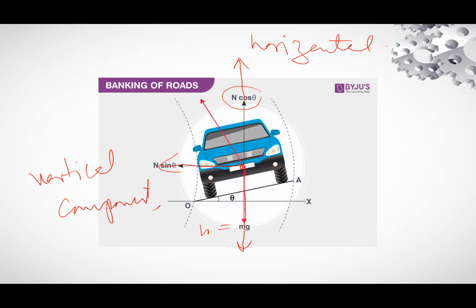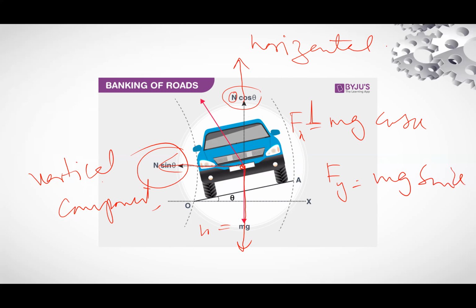This is the normal force. So mg cos theta is the horizontal component of force, and the vertical component of weight is mg sine theta. This force provides the necessary centripetal force to avoid the toppling of the car.